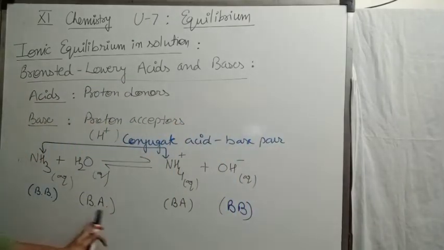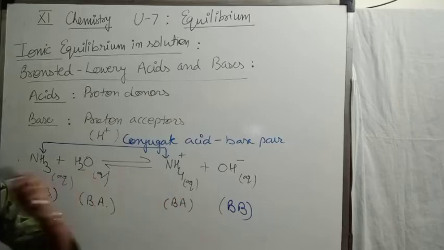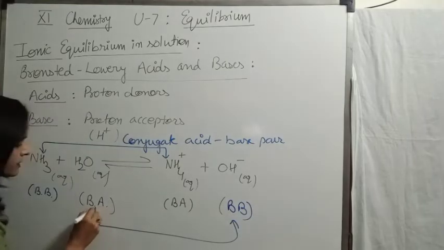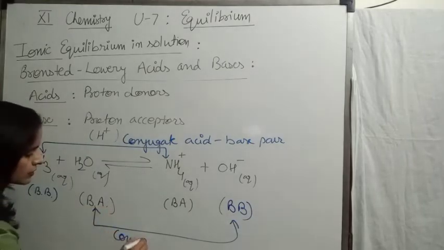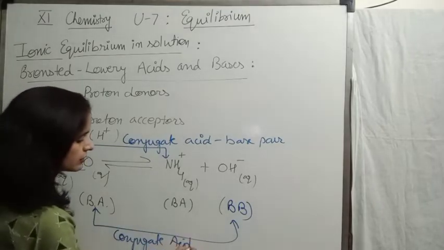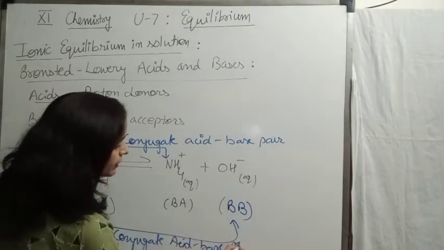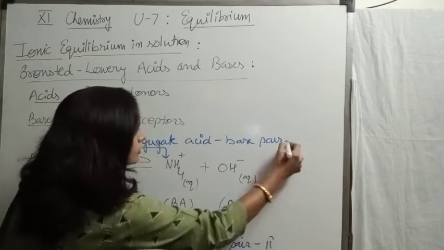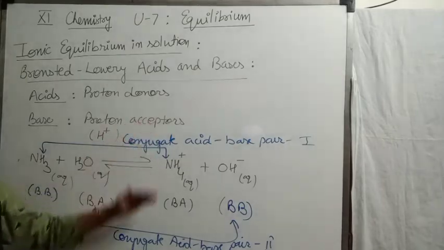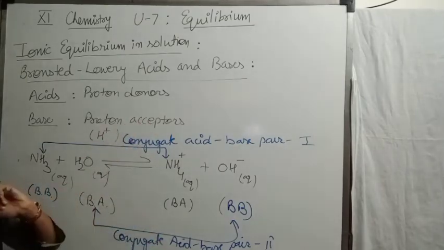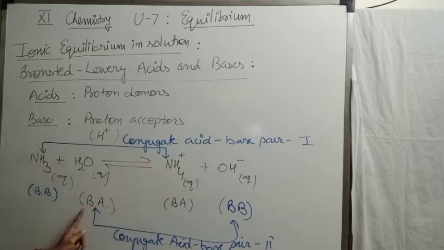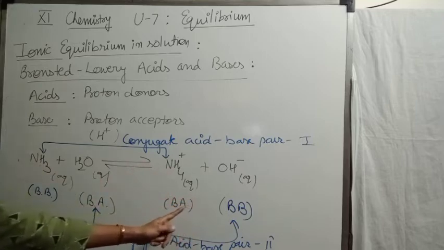H2O is an acid. Its base is hydroxyl ion. So this is the second acid-base pair in this reaction. So in this way we can say two acid-base pairs are present in this reaction. The first is ammonia and ammonium ion. The second pair is water and hydroxyl ion.